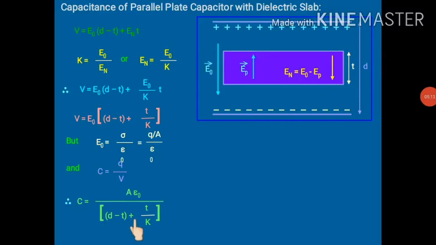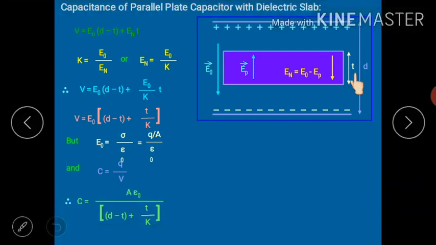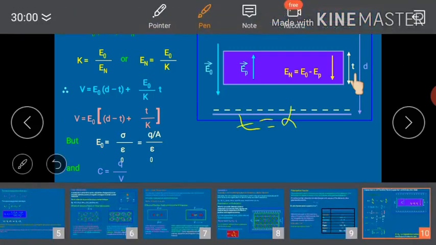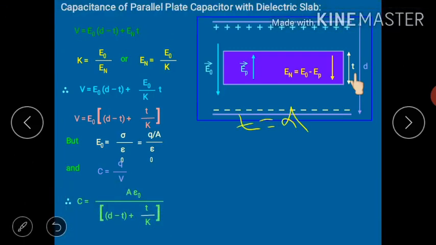Now suppose D is equal to T, or we can say that T is equal to D. It means that if the dielectric slab fills the entire space between the plates, then T is equal to D. In this condition, what will happen? If you substitute D in place of T, then this expression will change like this. It will be C is equal to A epsilon naught upon